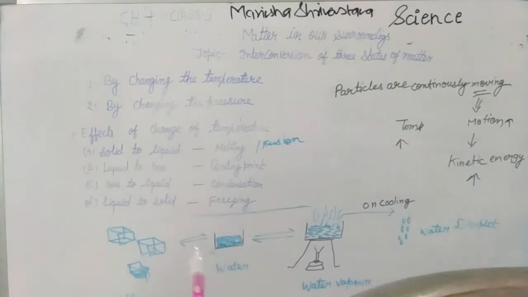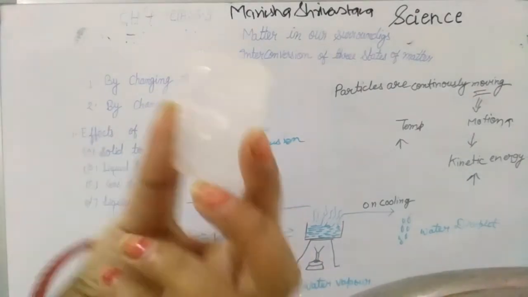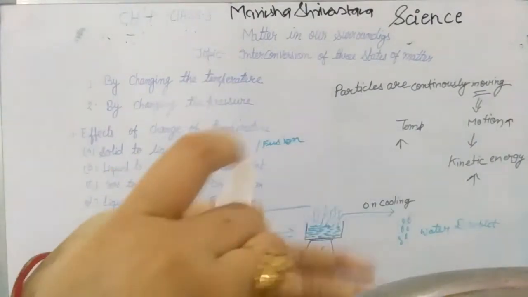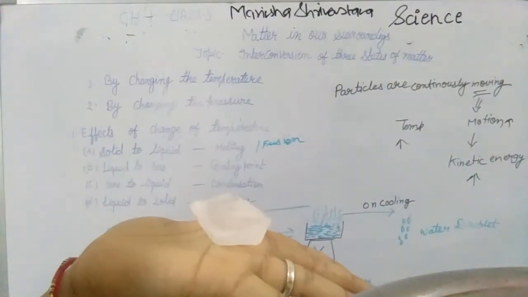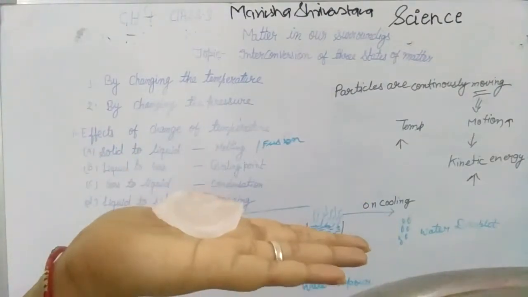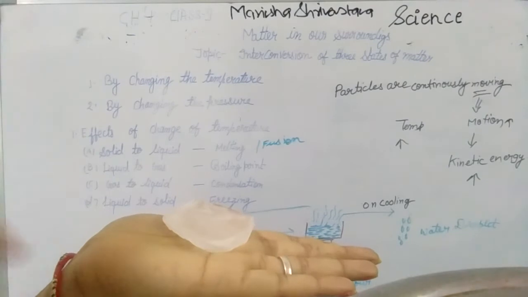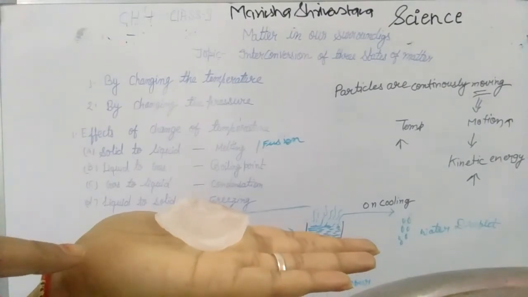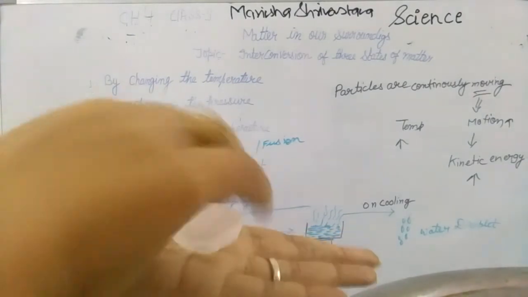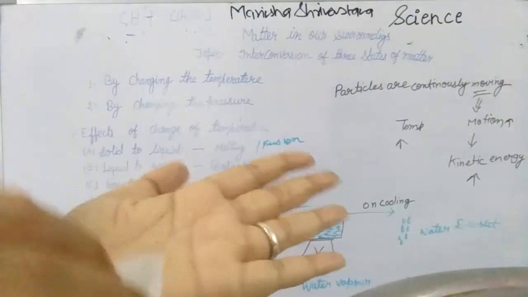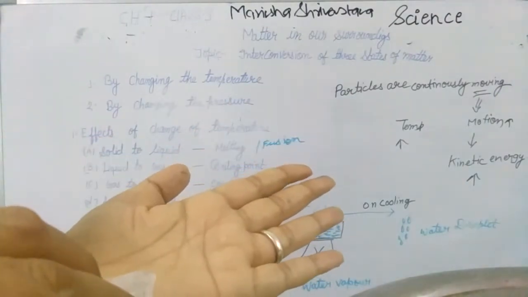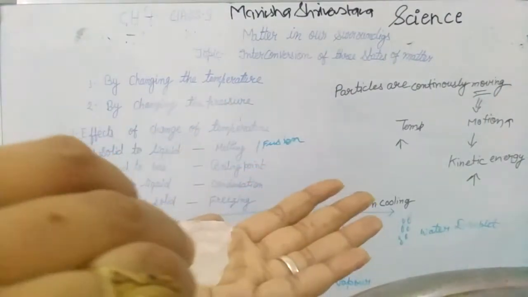You take one ice cube. I have taken this ice cube. If you hold this ice cube for a minute, you can see it starts to melt. It changes into water. You can see some amount of water in my palm.